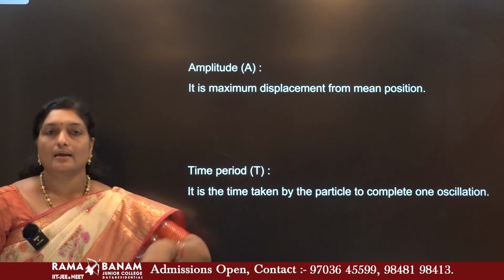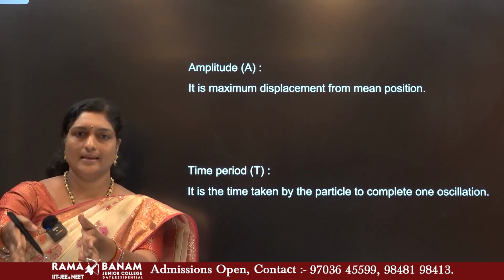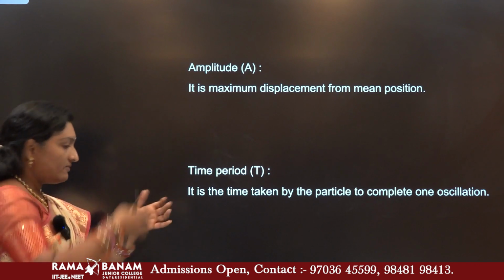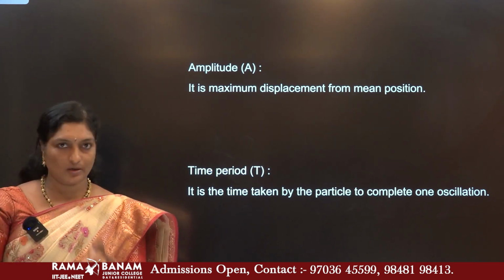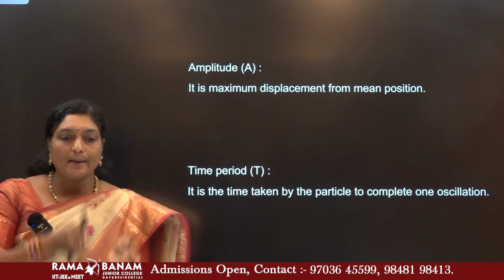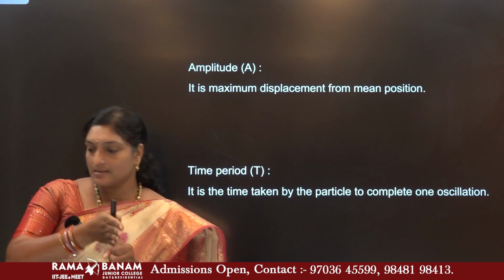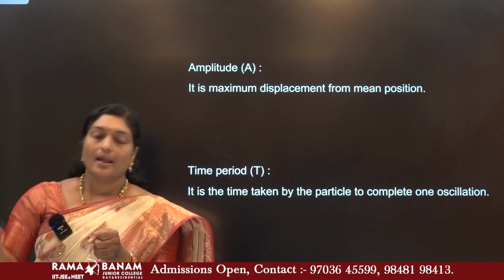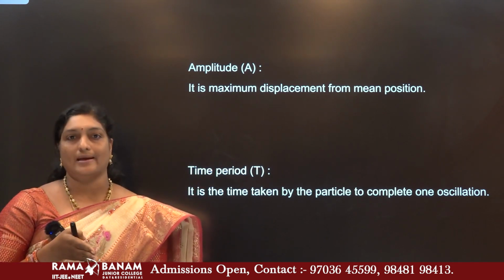And in order to make a circular motion, it takes one complete circle, which means it takes some time. Similarly, if the particle is moving to and fro, up, down, or sideways, whatever the case is, it takes some time to start from, let us suppose, the mean position, go to one extreme position, again come to the mean position, move to the other extreme position and again come back to the same.